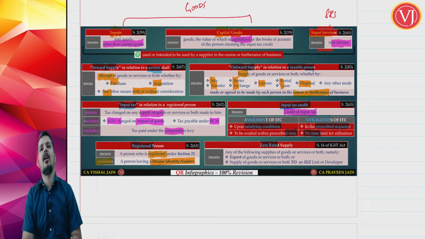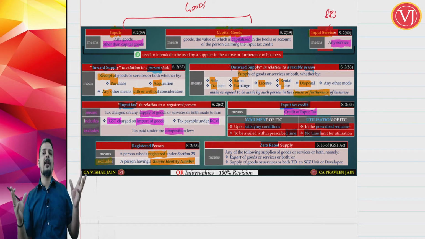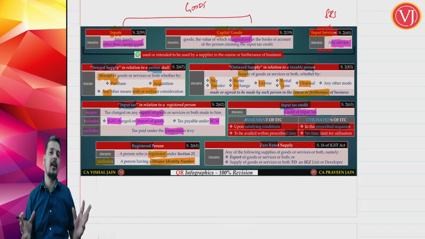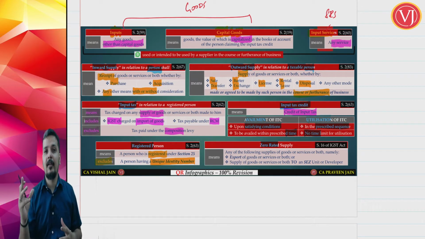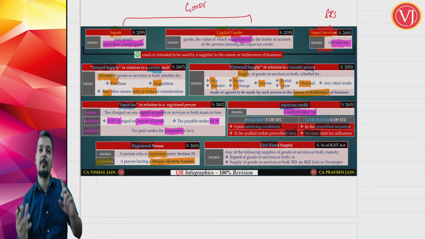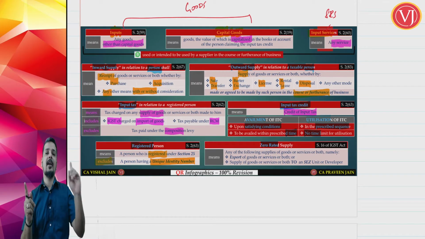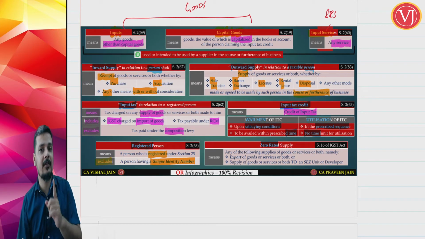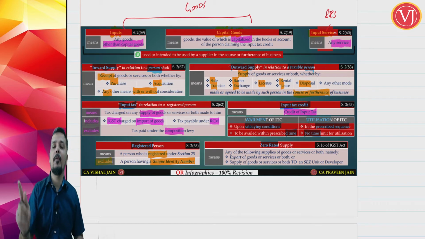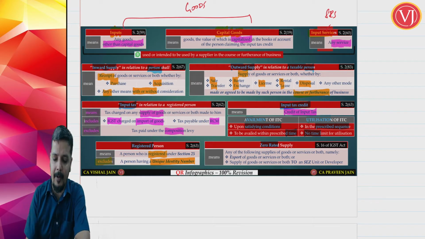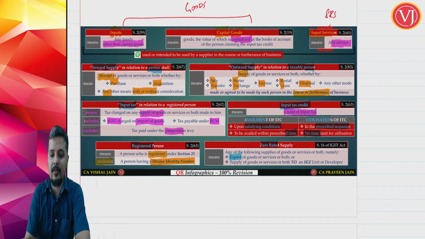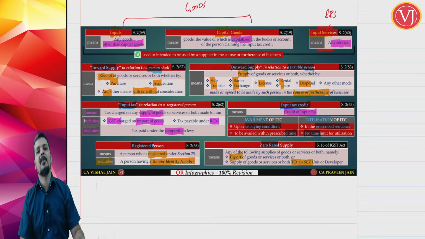Zero rated supply is again relevant here. Normally, only if you are paying output tax can you take input tax credit. If you are not paying output tax, you cannot take input tax credit. But for zero rated supply, that is mainly your exports and supply to SEZ, you are not paying output tax. You are going under LUT or bond. You are not paying output tax, but still you can take input tax credit. So it is an exception. What is the normal thumb rule? Pay output tax, take input tax credit. Don't pay output tax, no input tax credit. But for zero rated supply, even if you are not paying any output tax, you can claim input tax credit. So what is zero rated supply? It is nothing but export of goods or services, or supply of goods or services to a special economic zone unit or special economic zone developer.